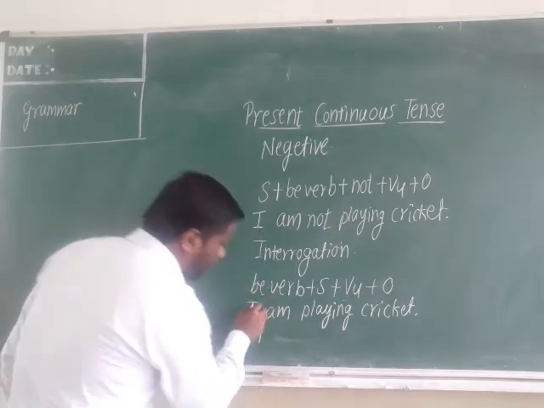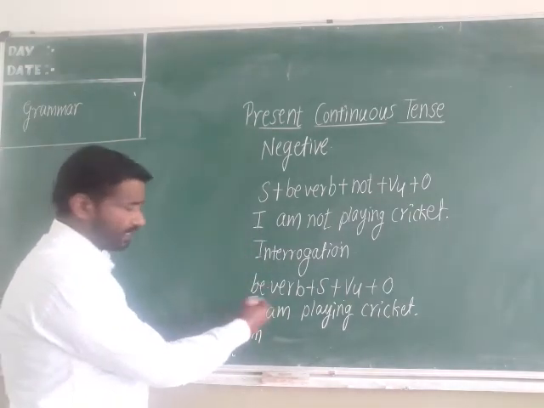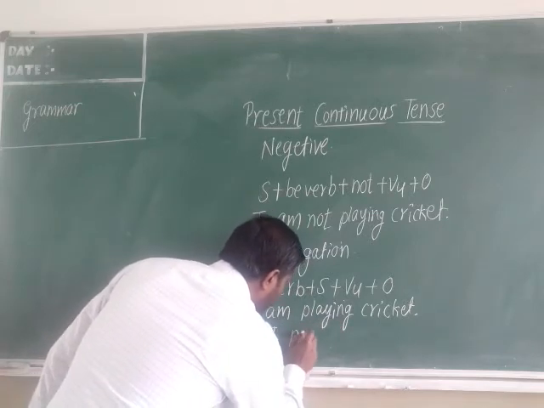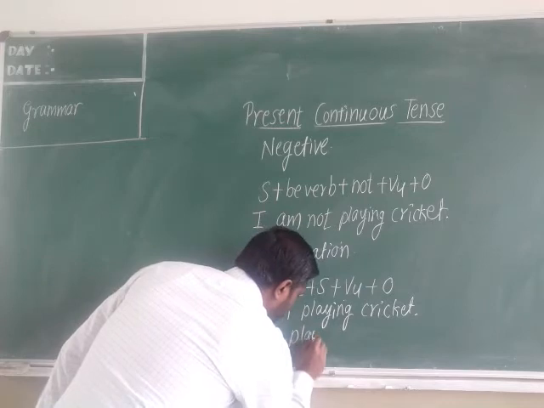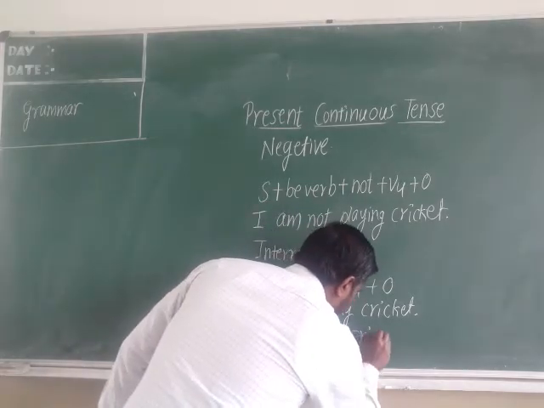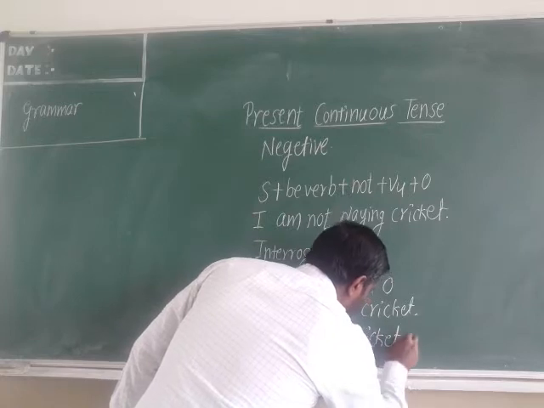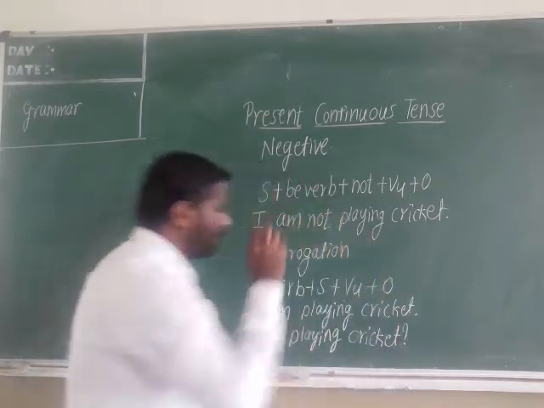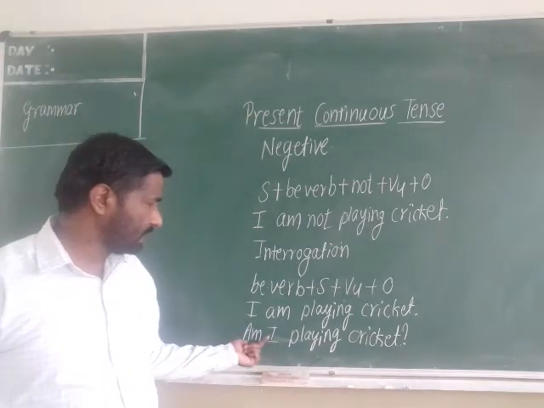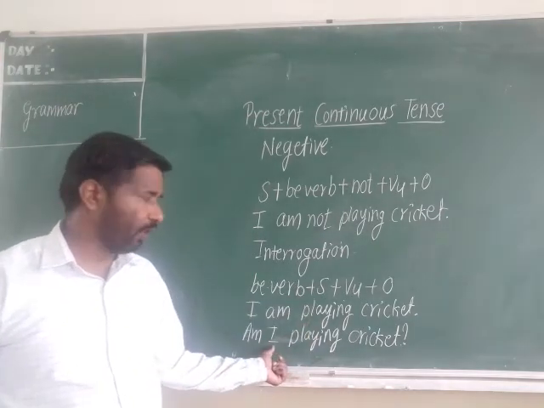Am. After that, you have to take the subject. Subject is I. Am I. After that, the V4 form. Am I playing cricket? Question mark. Am I playing cricket? Be verb first. After that, subject I have taken.